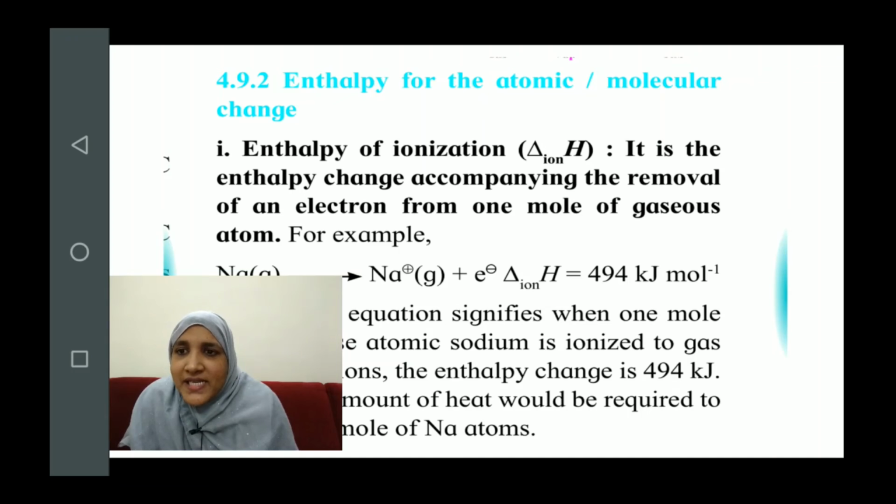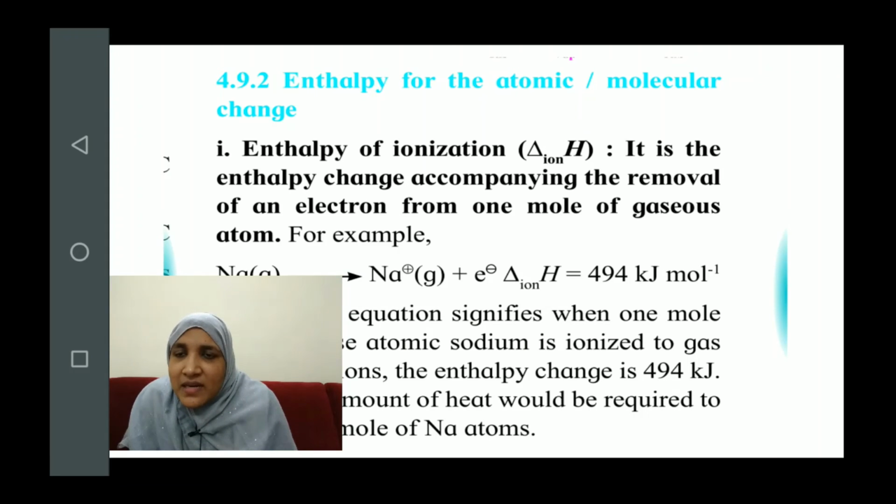We know that ions are of two types, positive ions or negative ions, that is cations and anions. Okay, and how do we obtain these cations and anions? Cations are formed due to the loss of electron and the anions are formed due to the gain of electron. Okay, so what is enthalpy of ionization? How do we define it?